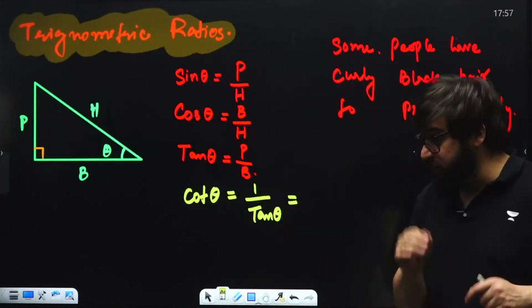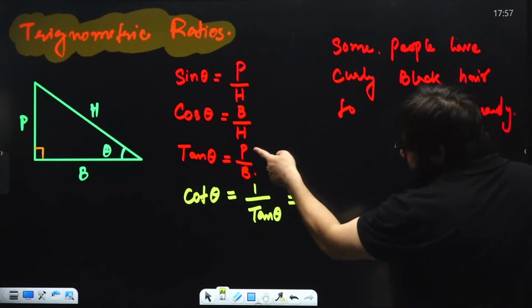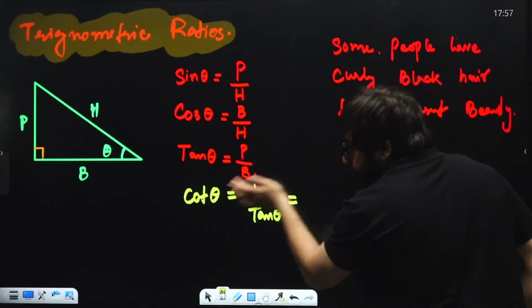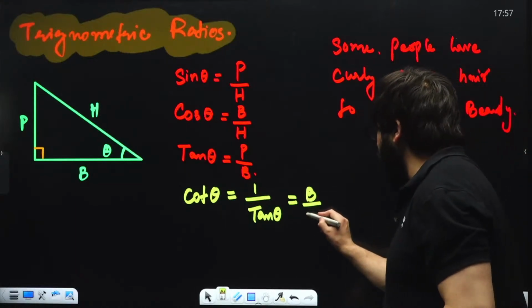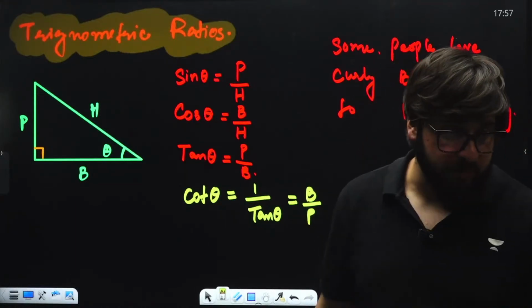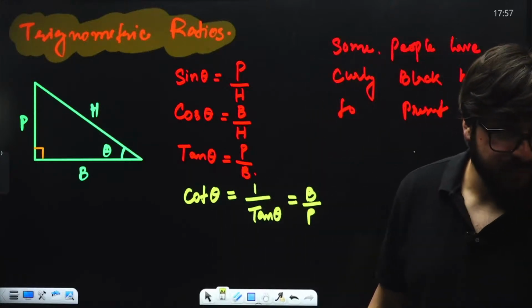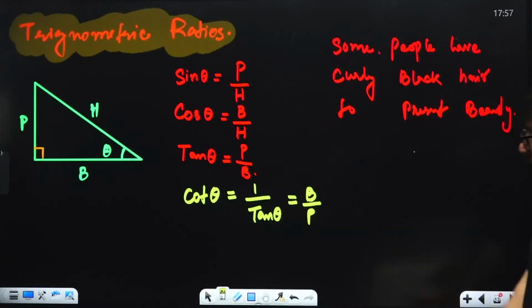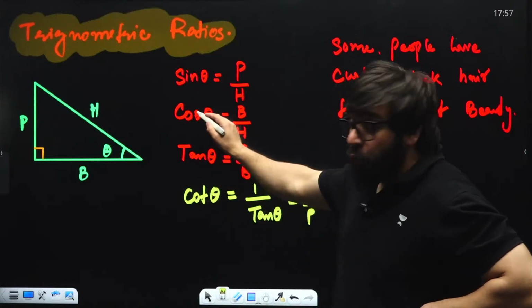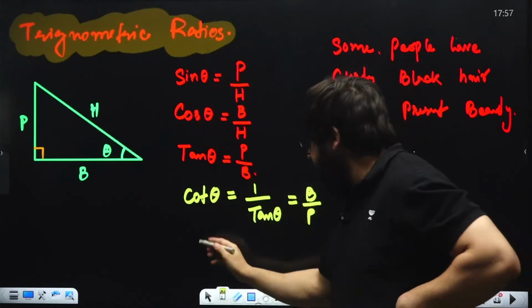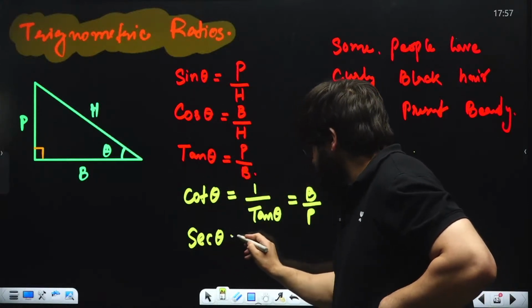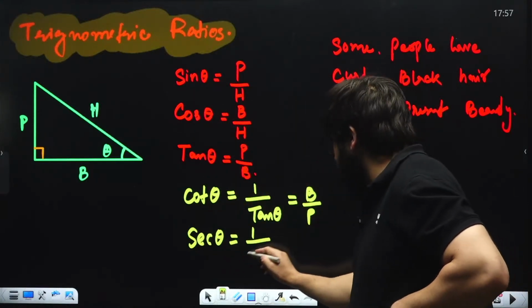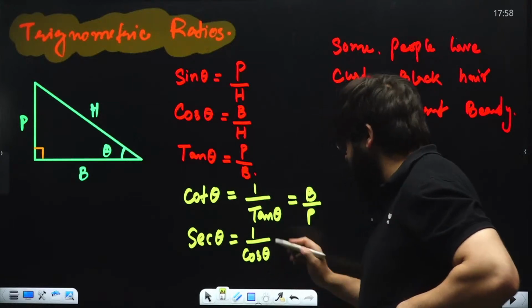Remember this, my dear friends. If tan theta is perpendicular by base, cot theta will be the inverse of tan, that will be base upon perpendicular. And the inverse of cos is sec theta. So sec theta will be 1 upon cos theta.